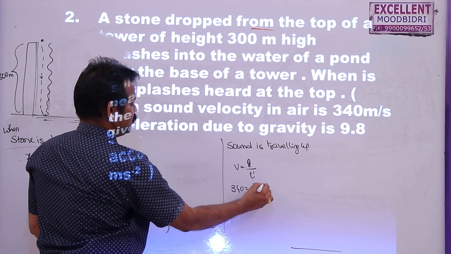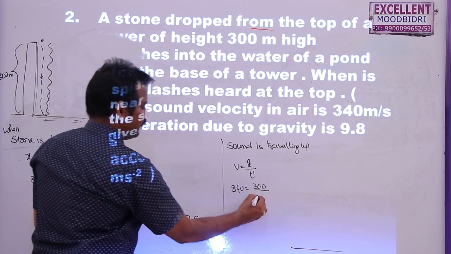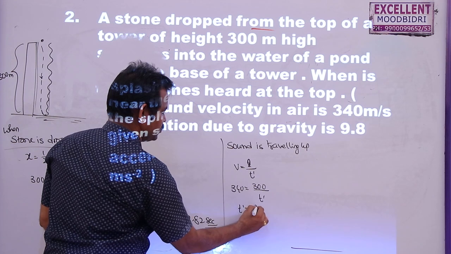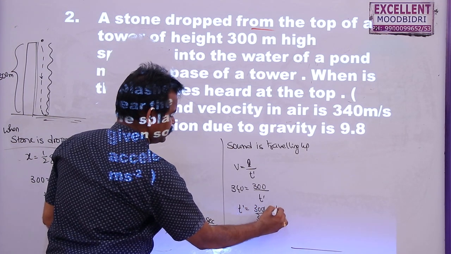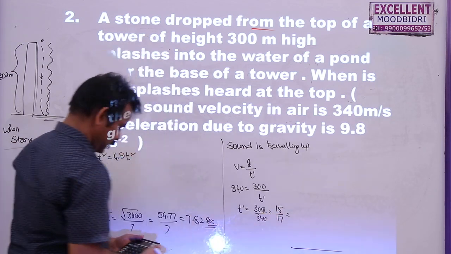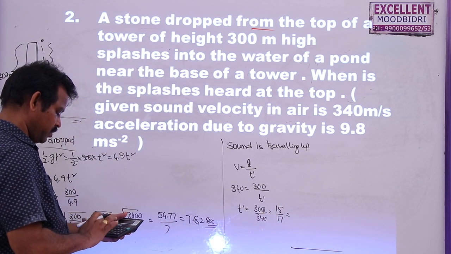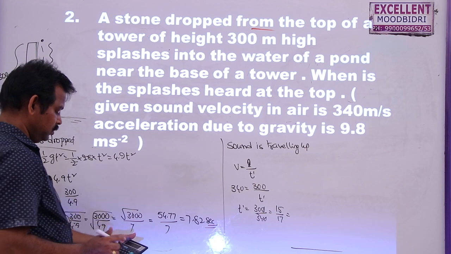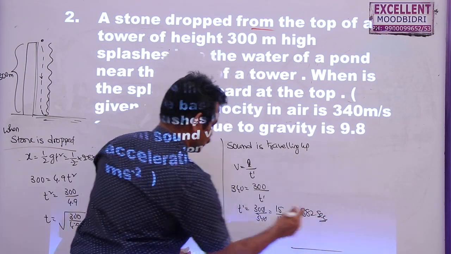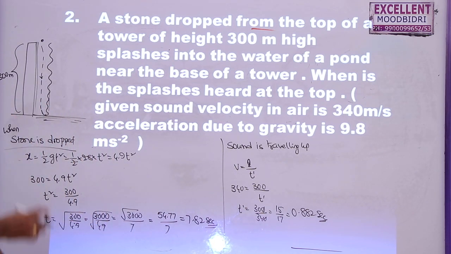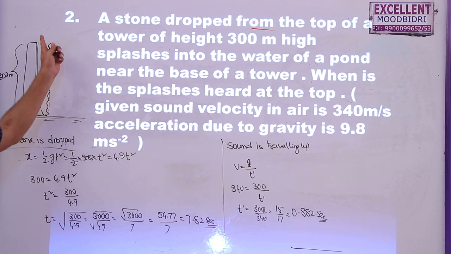Length to be travelled by the sound is 300, by t dash. So t dash is equal to 300 by 340, that is 30 by 34, 15 by 17. So this is 15 divided by 17, 0.882 seconds.